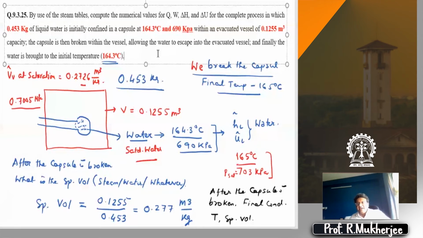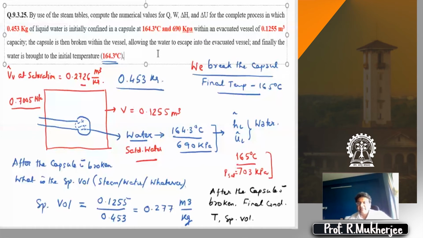And therefore, by simply dividing the volume of the tank by the mass of the liquid present, you get a number which is the specific volume. Is it clear to all? So you get a specific volume, and the temperature is specified. You see, it is written that it is brought back to the same temperature. If it was not mentioned what the temperature is, you would have had difficulty, right? So it clearly says that it is brought back to the same temperature.